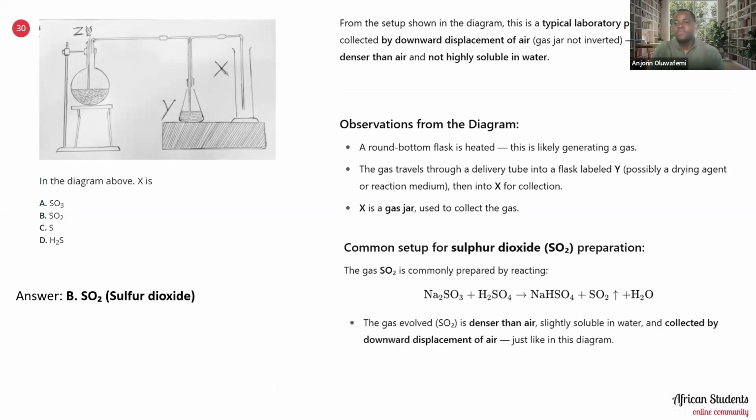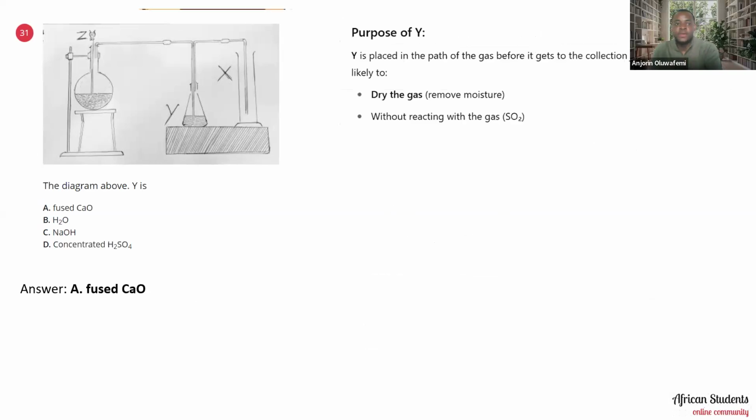So now the common setup for sulfur dioxide preparation: the gas SO2 is commonly prepared by reacting Na2SO3 plus H2SO4, then it gives us SO2. Now the gas evolved, which is SO2, is denser than air and slightly soluble in water, and collected by downward displacement of air, just like what we have in the diagram.